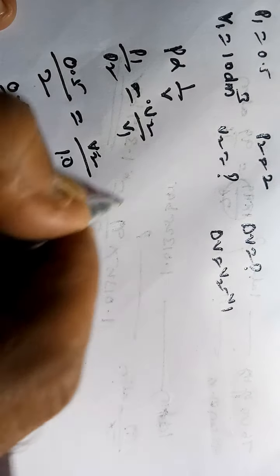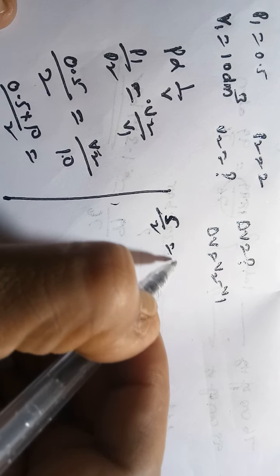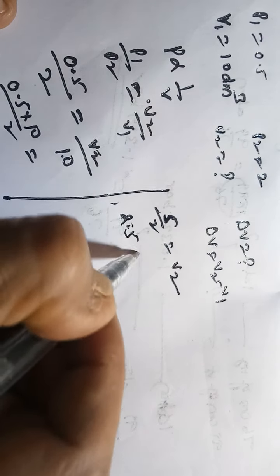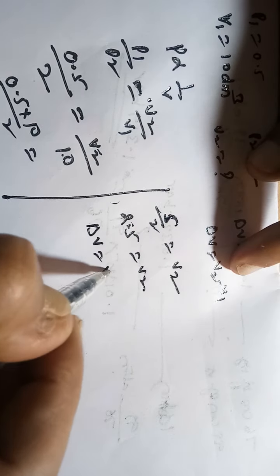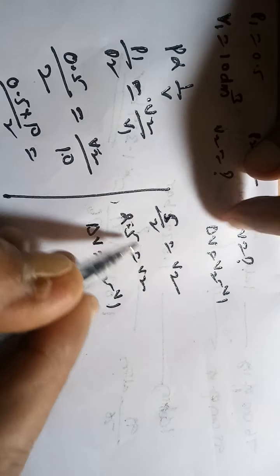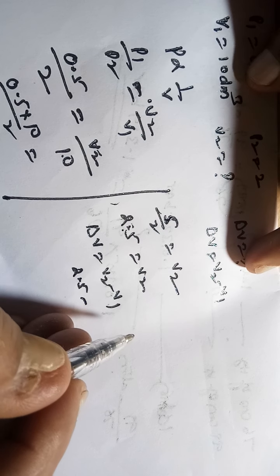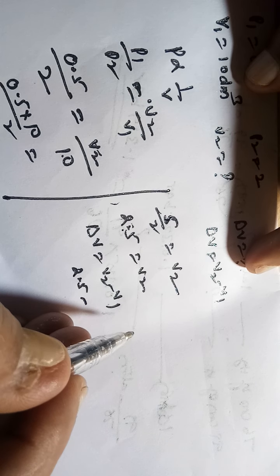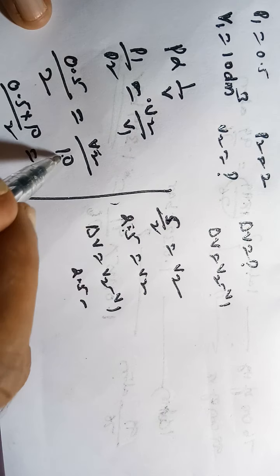So 0.5 into 10 divided by 2. 0.5 into 10 is 5, 5 by 2 is equal to 2.5. This is V2. Then delta V is equal to V2 minus V1. V2 is 2.5, minus V1, here I substituted 10 decimeter cube.